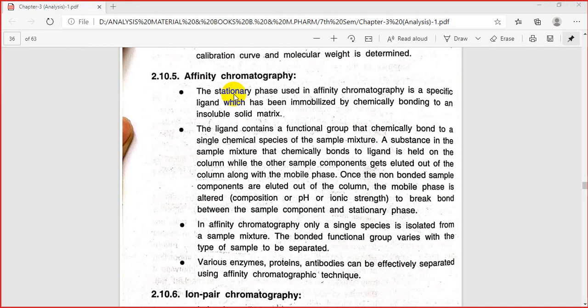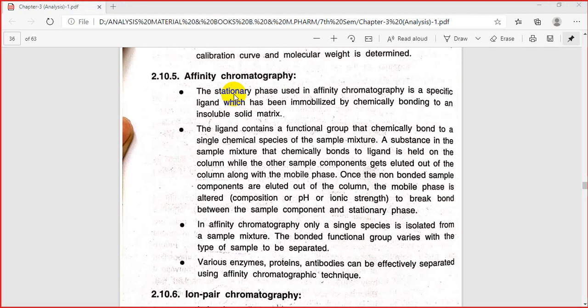Okay, now when the separation of the non-bonded sample has taken place, we can change our mobile phase in its composition, pH or ionic strength, and it will break the bond formed between the specific ligand and our chemical entity. And thereafter you can elute that single entity.